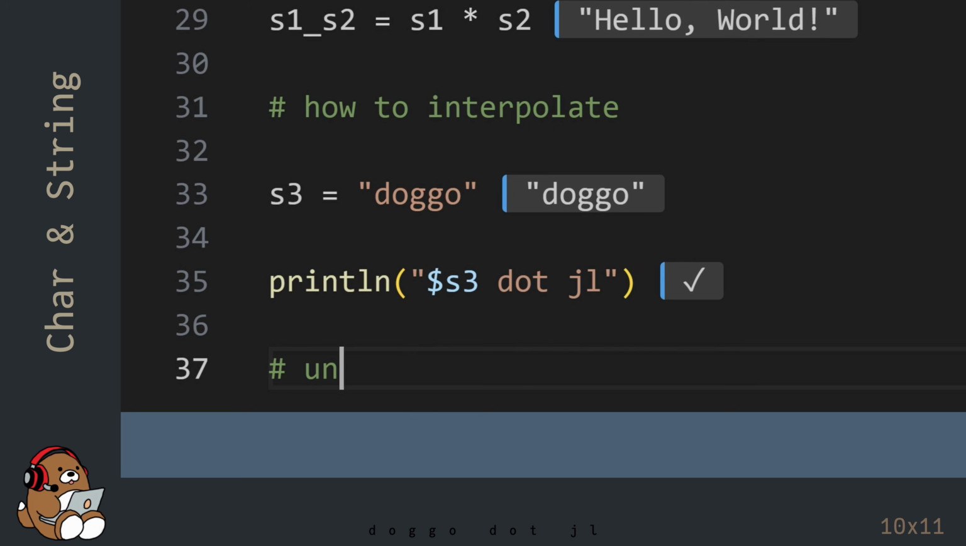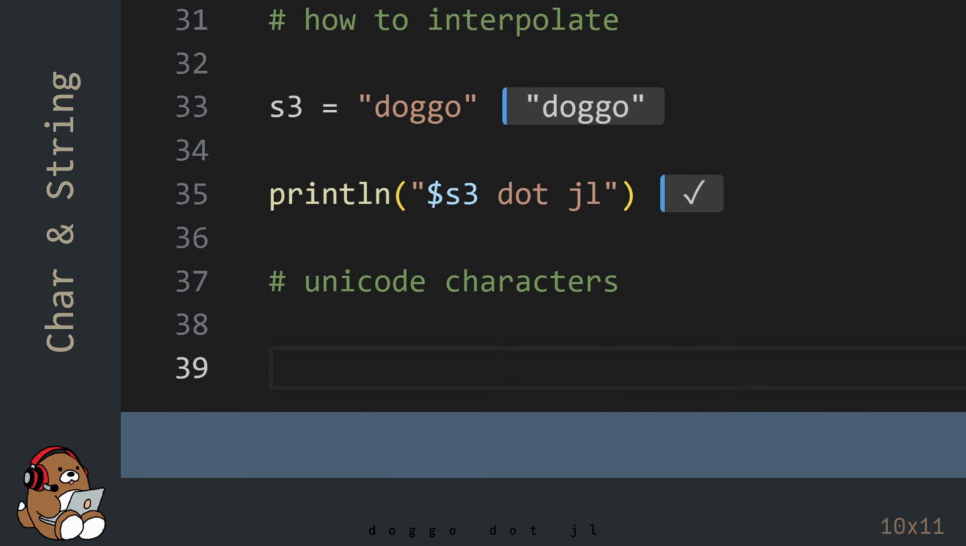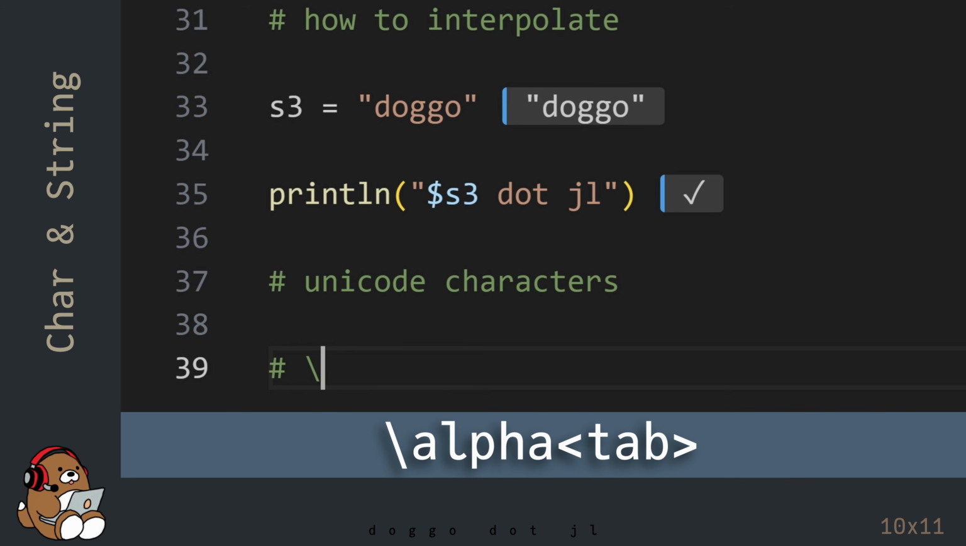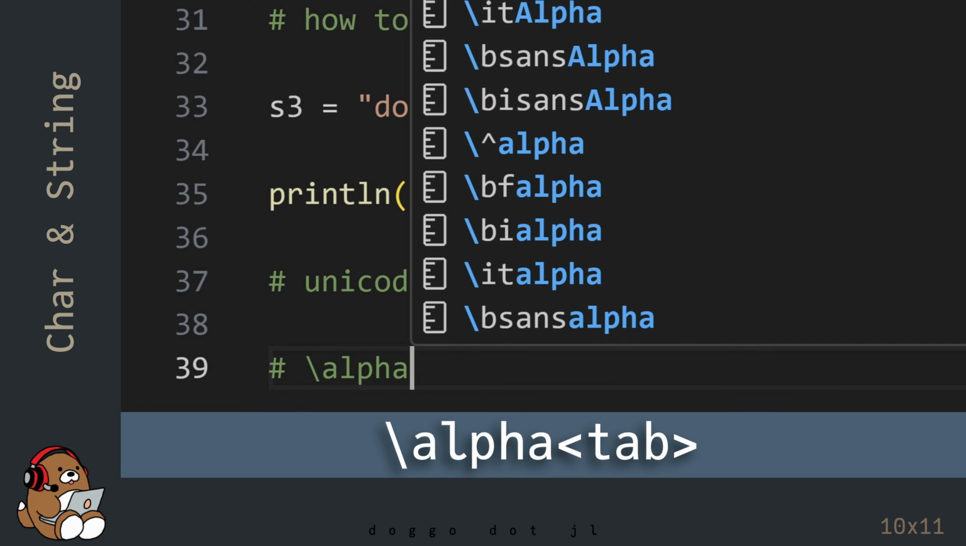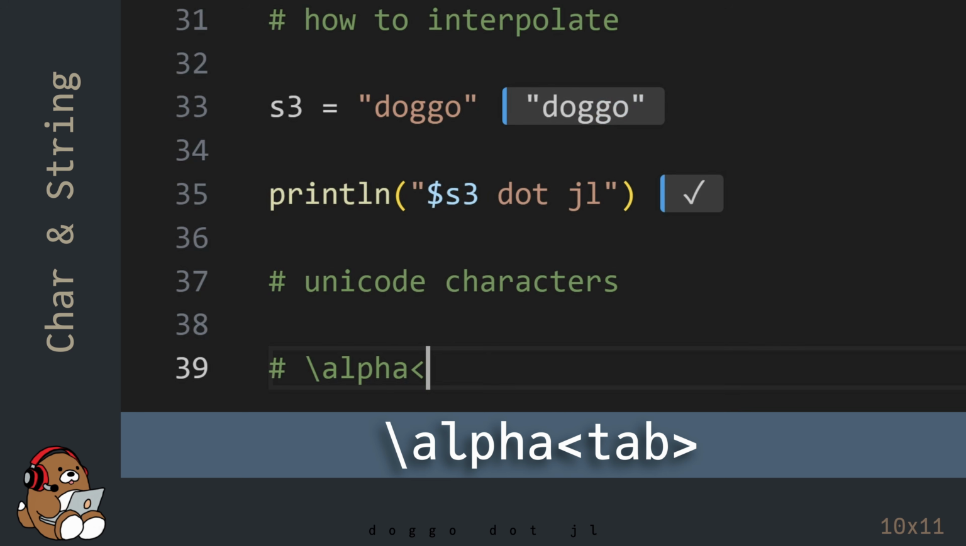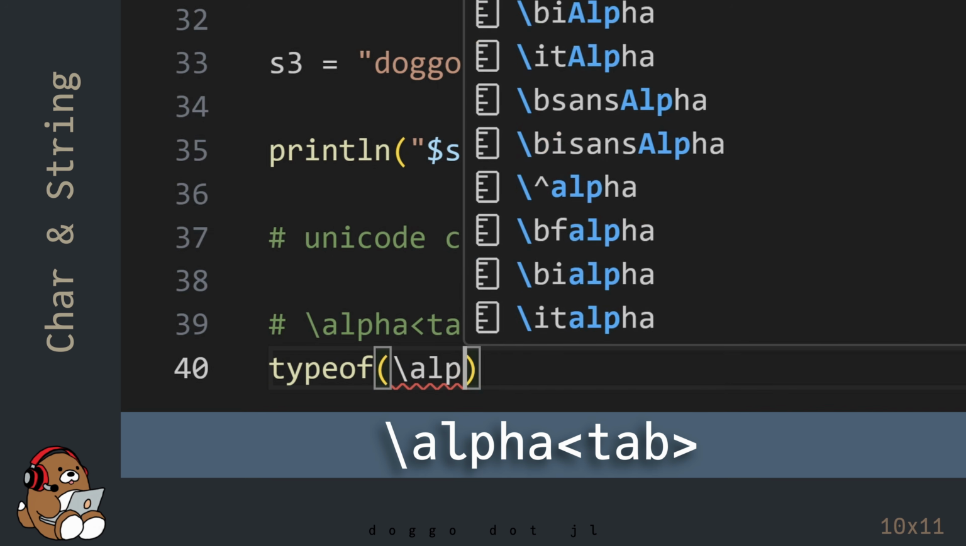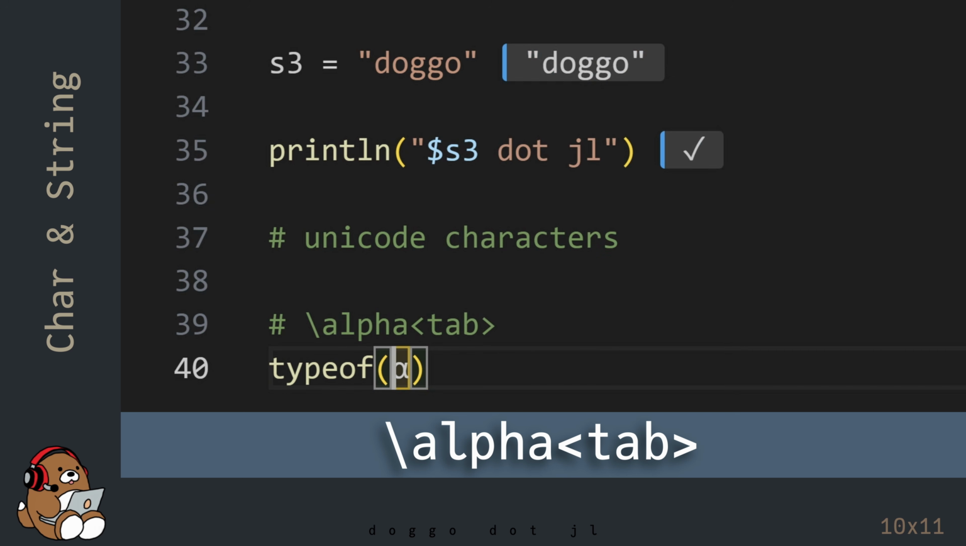Julia also supports Unicode characters, including emojis. To generate a Unicode character, start with a \, enter the Unicode character name, and then use the tab key. So the lowercase Greek letter alpha is \alpha tab. Here, you need to generate the Unicode character before using the single quotes.